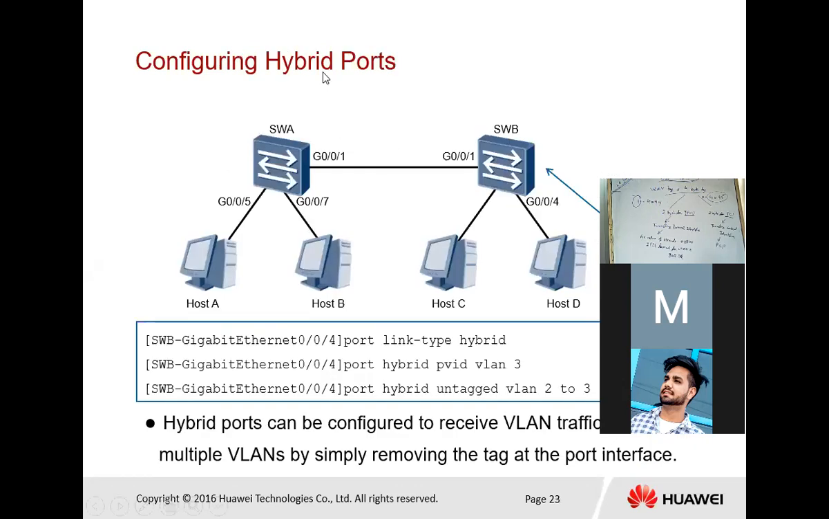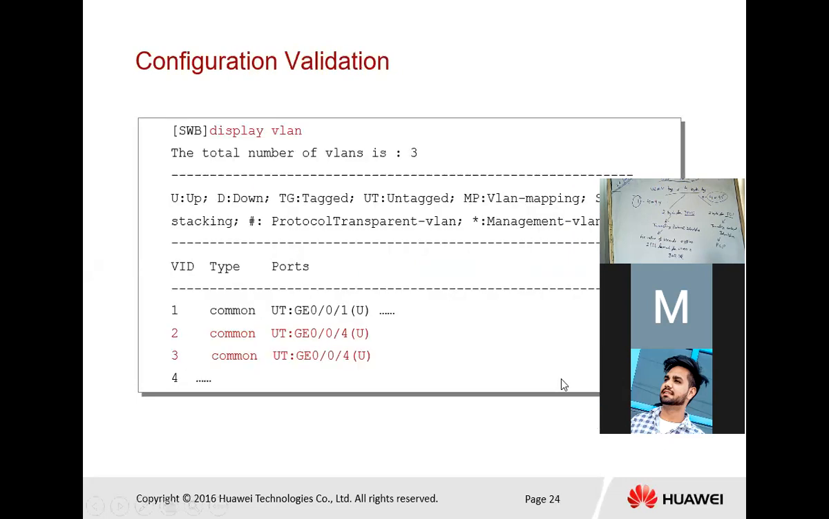So next, that is configuring the hybrid port. Again in that case we have to assign the type with the command port link type hybrid, then PVID VLAN 3, and where you are going to apply it, whether it is VLAN 2 to 3. So next is the configuration validation part, how you can check our configuration. You just type display VLAN.